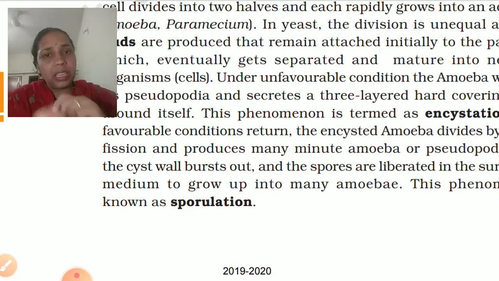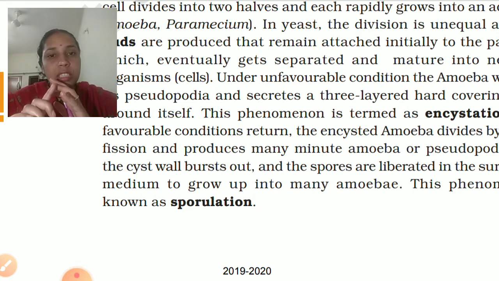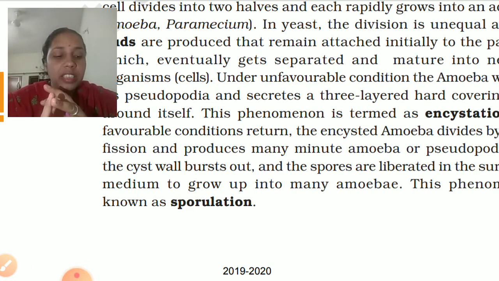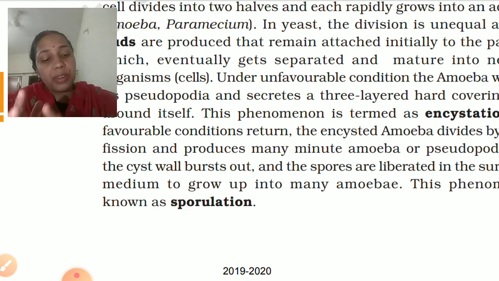There are many other types of asexual reproduction, for example fragmentation and regeneration. Fragmentation is the breaking of the parent body into several fragments. The whole parent body is divided into several fragments, and each of these fragments develops into a mature individual.